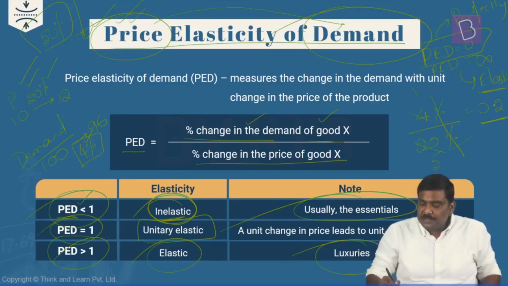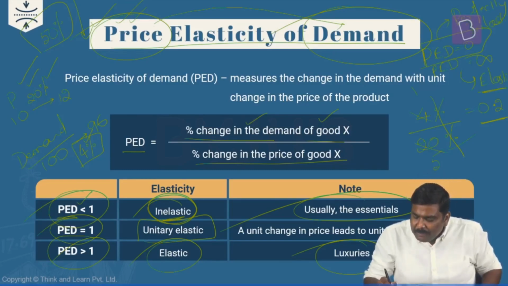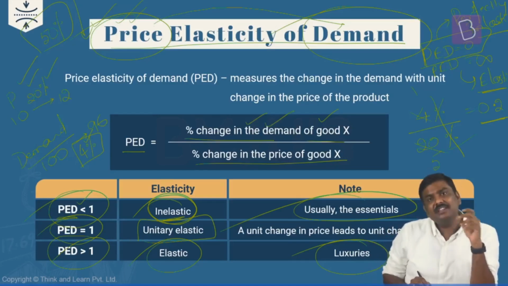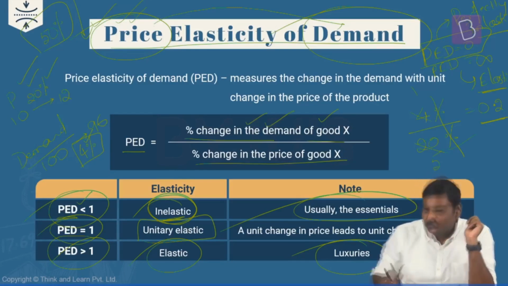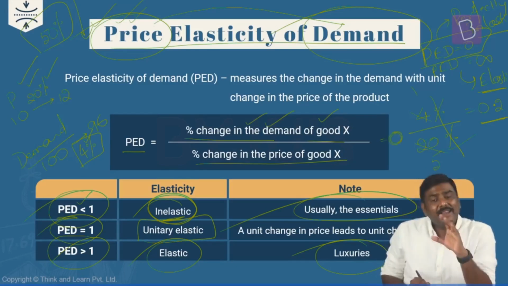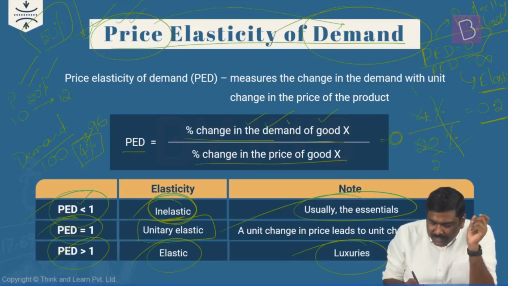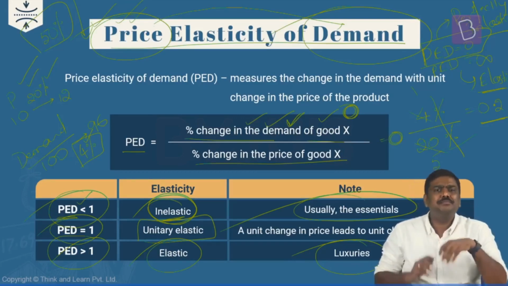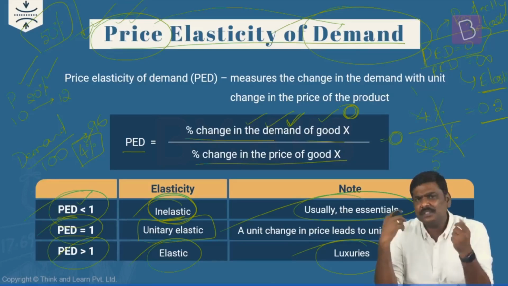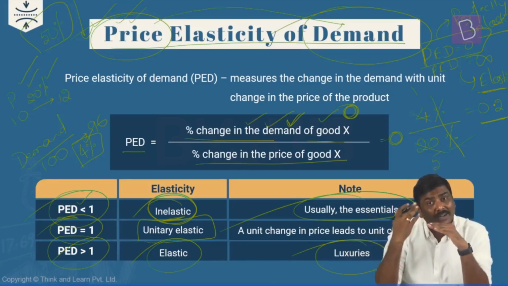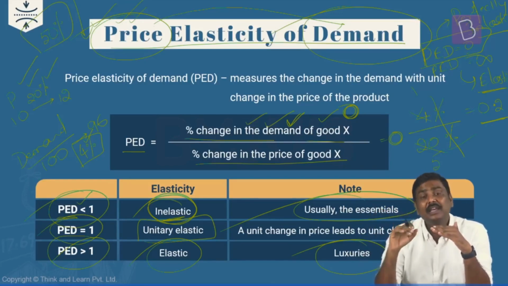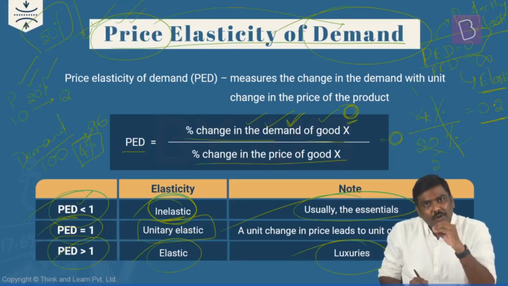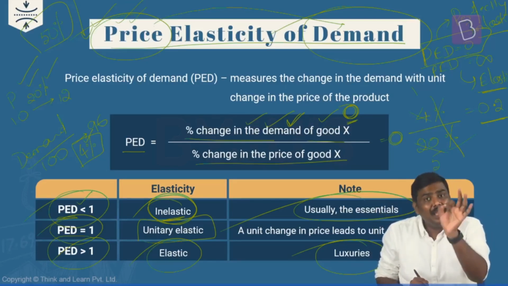What is the meaning of this? This is perfectly inelastic. But how do we arrive at PED equal to 0? Let's have a look at this. Right? The PED formula is percentage change in the demand divided by percentage change in the price. How can I get an outcome of 0 here? You can get an outcome of 0 only when your numerator is equal to 0. Have you understood this? In the denominator, you can place anything. Price changes by 10%, 20%, 30%, 40%. But in the numerator, if the demand doesn't change at all, then the numerator becomes 0. Right? So 0 divided by any percentage, the outcome will be 0.